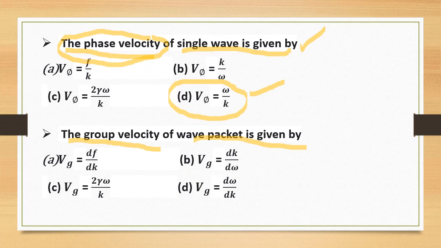Actually, group velocity is the average velocity of superimposing waves. We have different options: df by dk, dk by d omega, 2 gamma omega over k, and d omega by dk. Yes, this D option is the right answer. Group velocity is equal to d omega by dk.